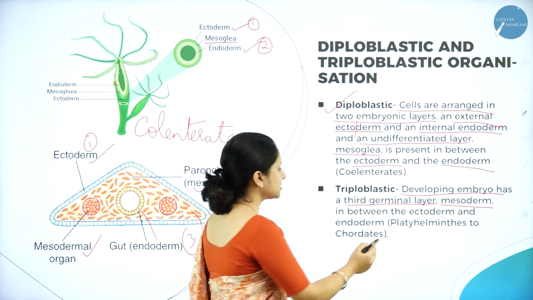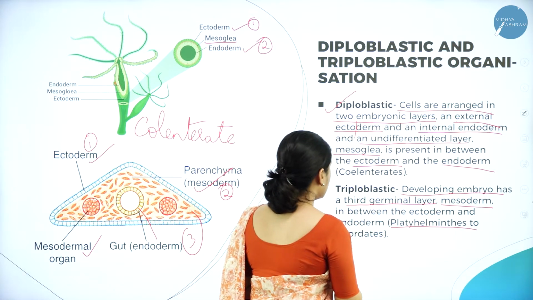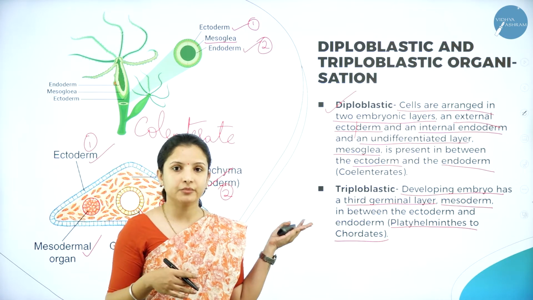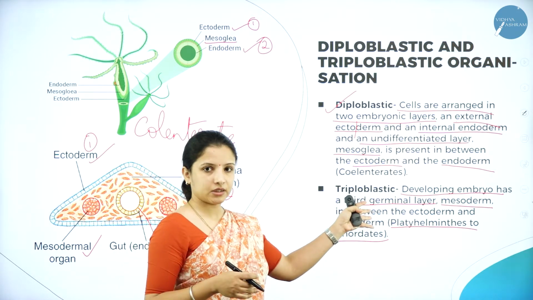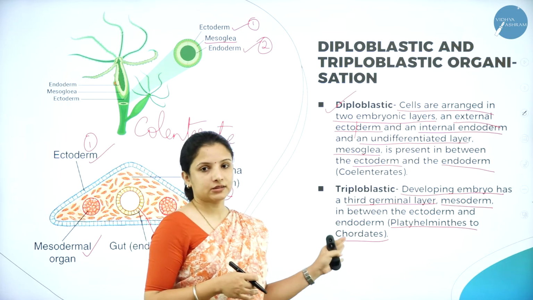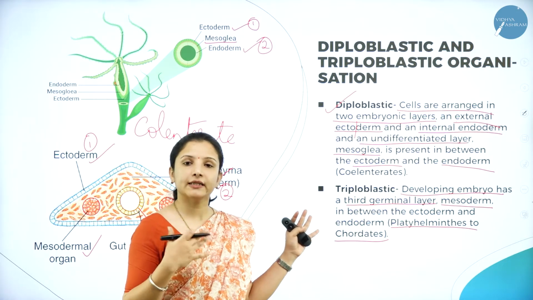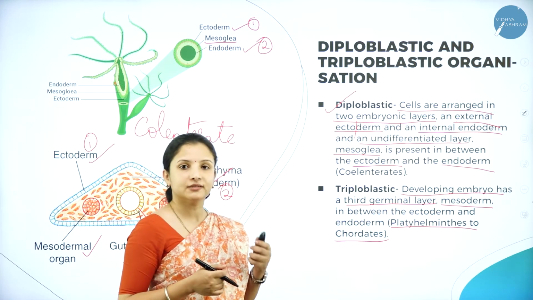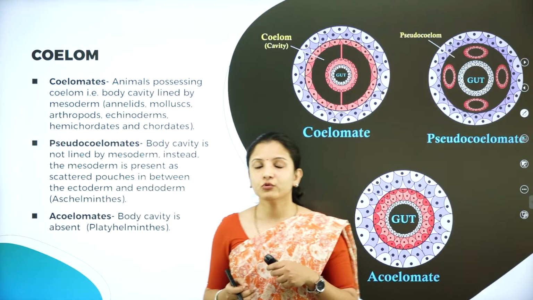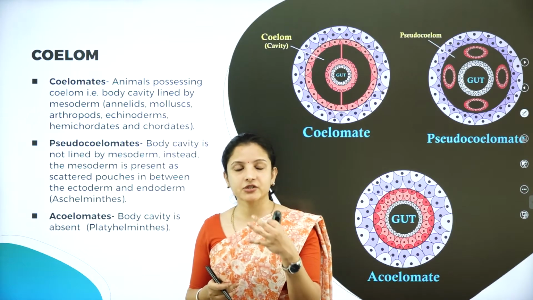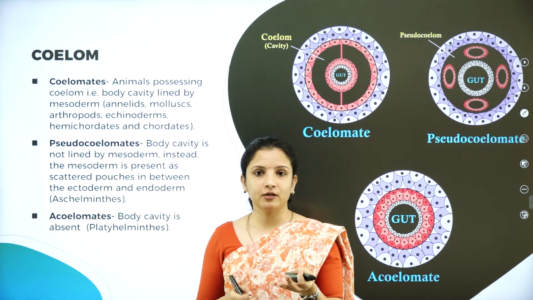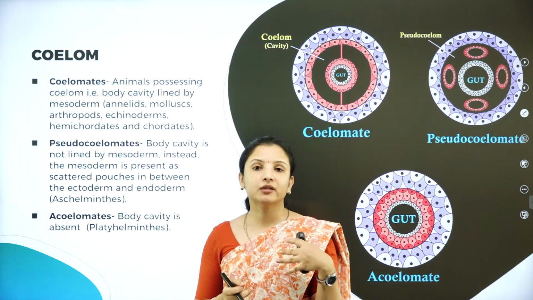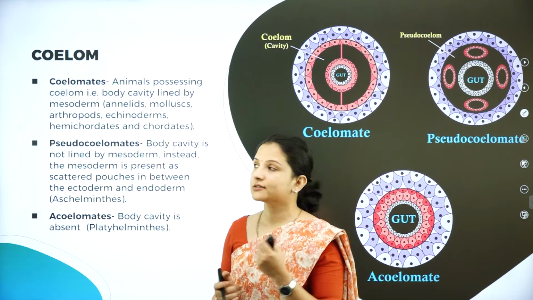The best example is the platyhelminthes and chordates. From the platyhelminthes to the chordates, whatever phylum is there, all those animals, they have the triploblastic layers, that is 3 layers around the embryo. So this is about diploblastic and triploblastic organization. Next, moving on to, I told you the classification is also done based on the coelom, that is whether the coelom is present or absent. If present, whether it is a true coelom or a false coelom.